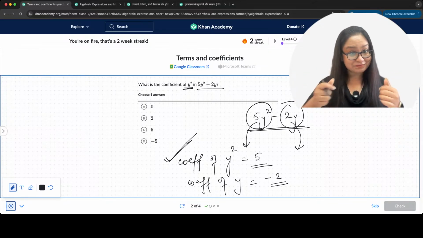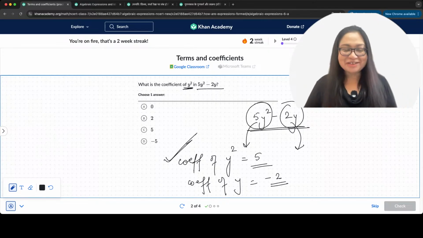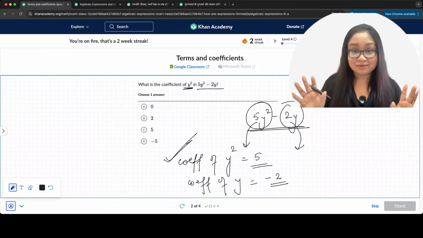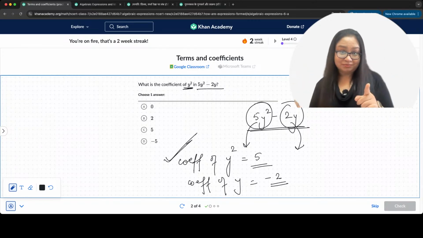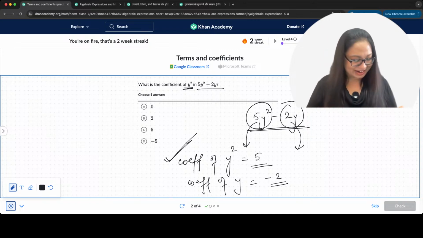All correct? All good? Everybody gets it? And are you guys having fun or not? Because masti is compulsory. I mean, masti is compulsory. So tell me, having fun? Yes. Okay.